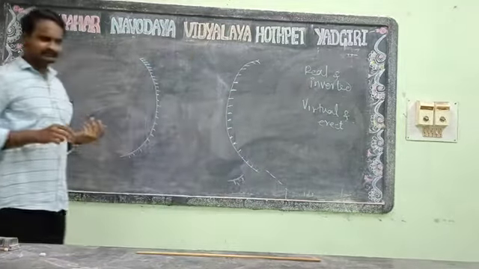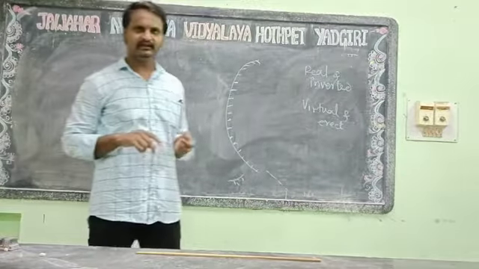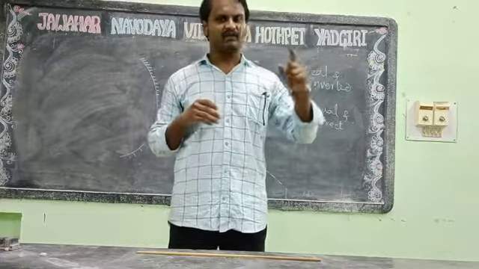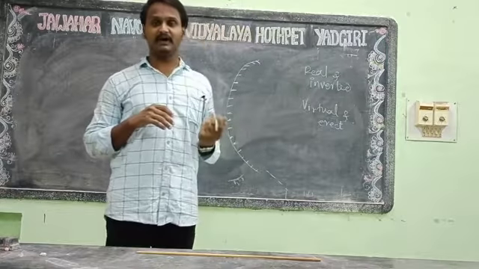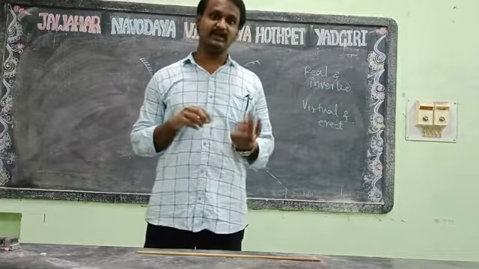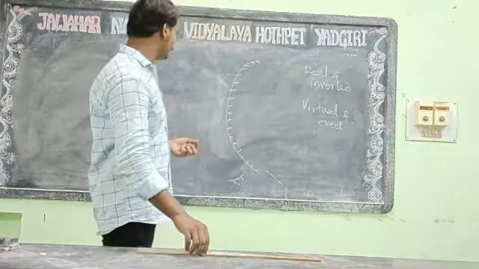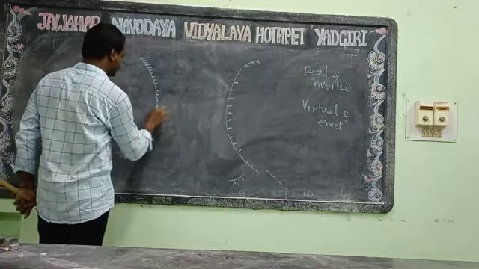Now, what is the first rule? The first rule says that the incident ray which is parallel to the principal axis, after reflection, passes through the principal focus. So we draw one by one. Consider this as the pole.